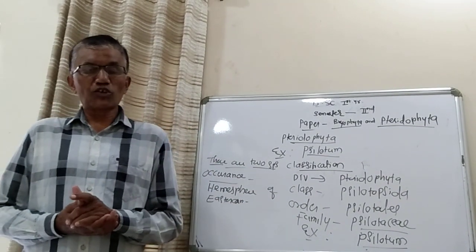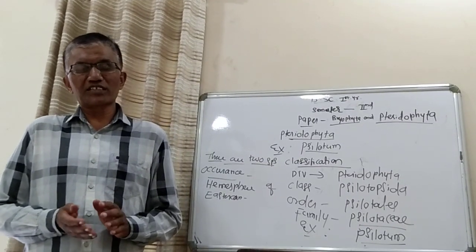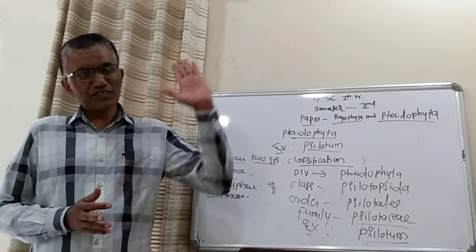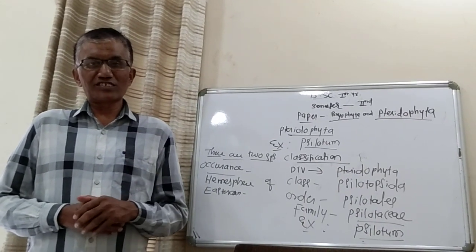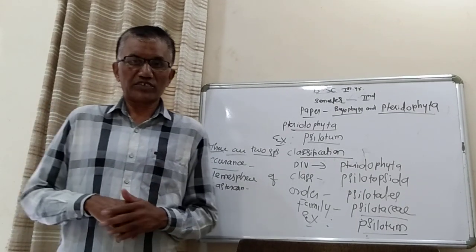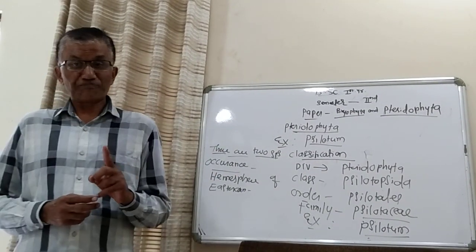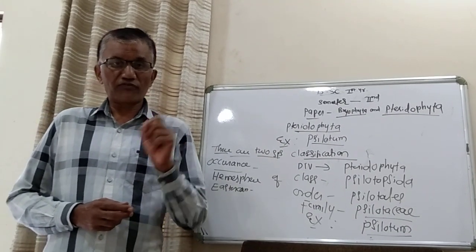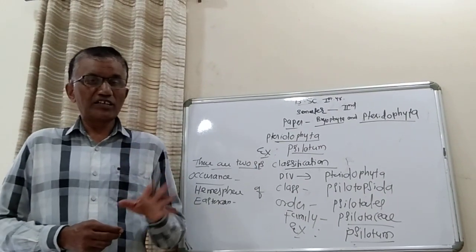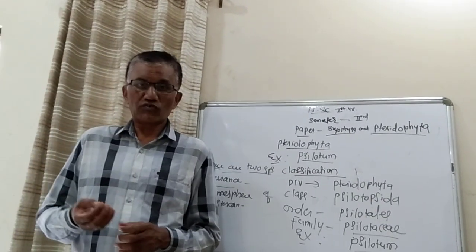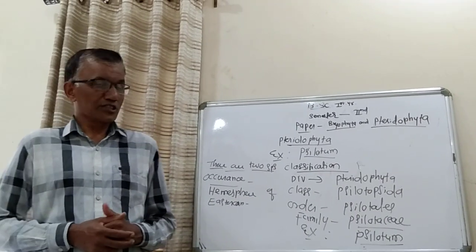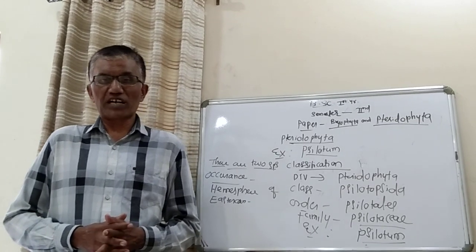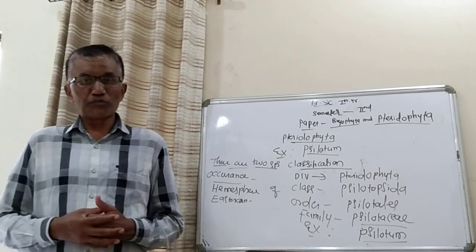In case of Pteridophyta, the sporophytic phase and gametophytic phase are independent. But in case of Bryophyta, the sporophytic phase is very short and it is dependent on the gametophytic phase. In Pteridophyta, the sporophytic phase is well developed with a longer, independent phase, and the spores released by the sporophytic plants, after germination, give rise to gametophytic plants. That is the beginning of the gametophytic phase.